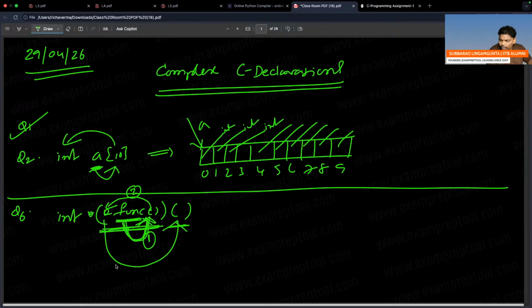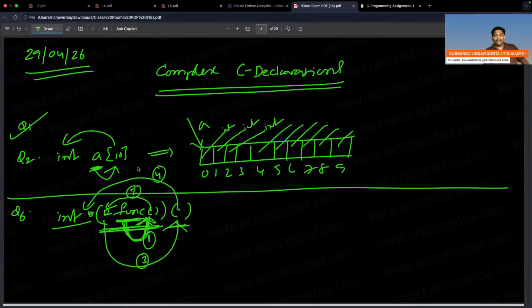Pointer to a function. That function doesn't take anything. Finally, this function returns an integer pointer. So this is number 3. This is number 4. Observe properly. Function C is a function which doesn't take anything, which finally returns a pointer.